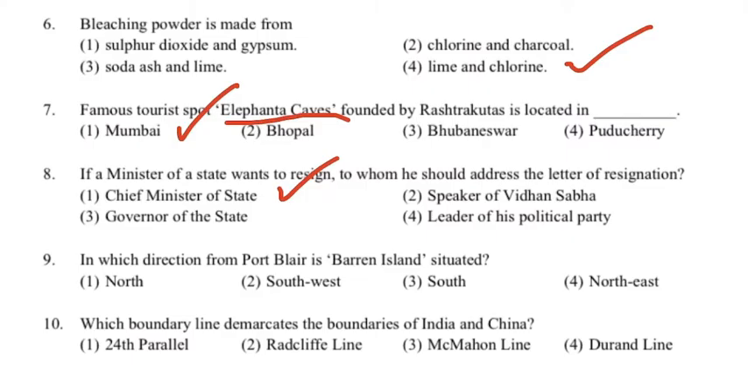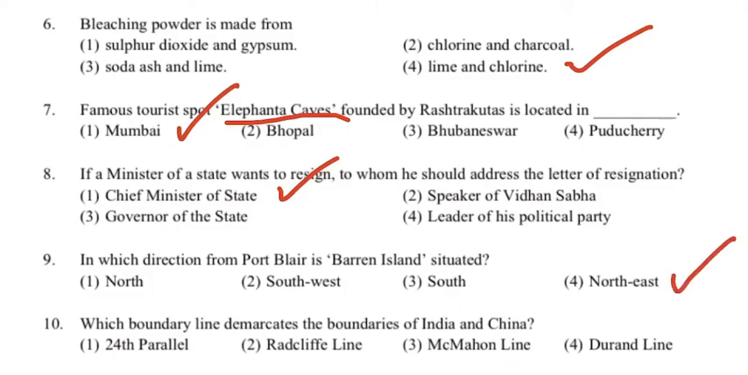Next question is related to geography. In which direction from Port Blair is Barren Island situated? The options are: first, north; second, southwest; third, south; and fourth, northeast. The correct answer is the fourth option, northeast.